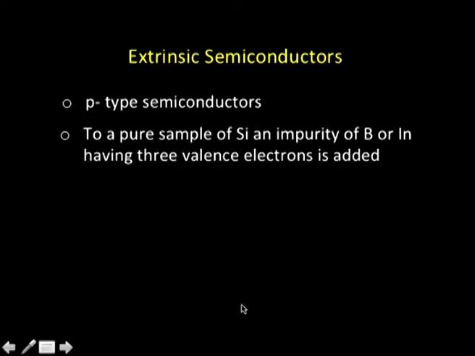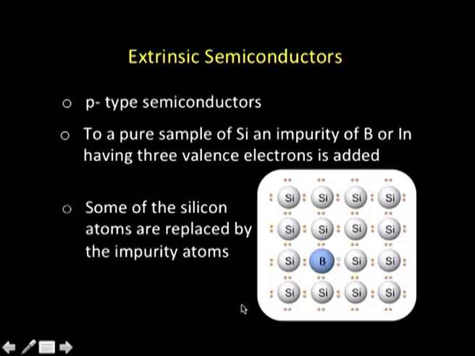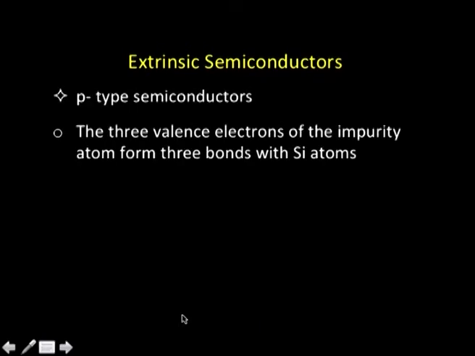Okay. So, what happens? Similar to the previous case, here again some of the silicon atoms will be replaced by boron atoms. So, suppose I am introducing an impurity of boron into silicon. Then this boron has only 3 valence electrons.